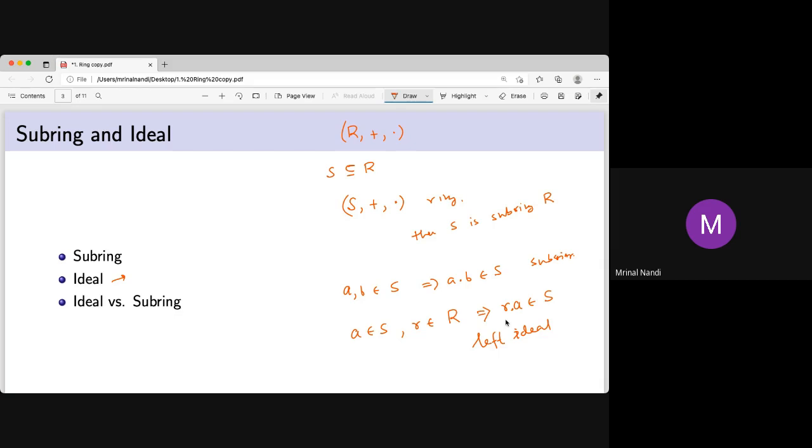When we discuss groups, fields, or vector spaces, we just discuss subgroups, subfields, subspaces, something like subsets. But why is an ideal important rather than a subring? This actually comes from the normal subgroup.